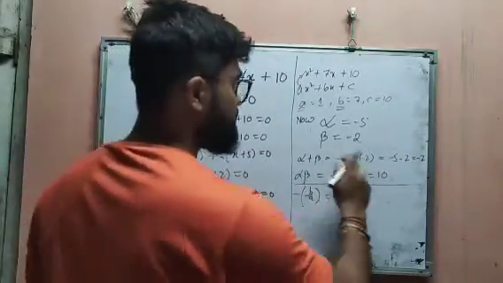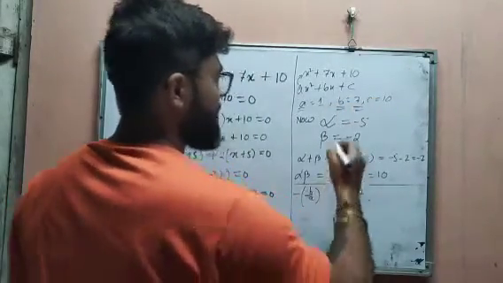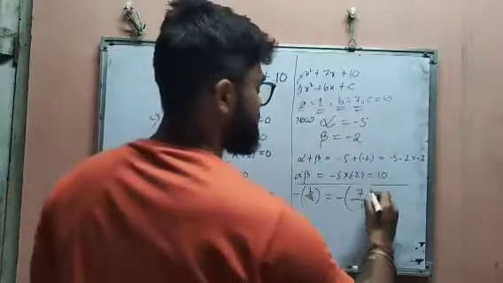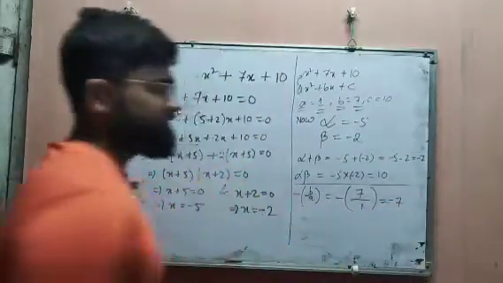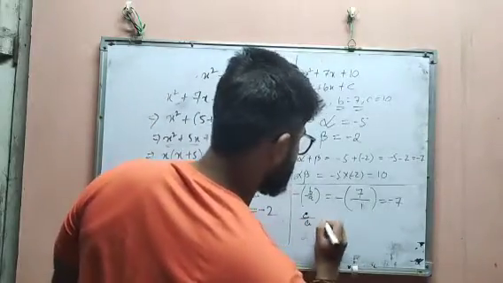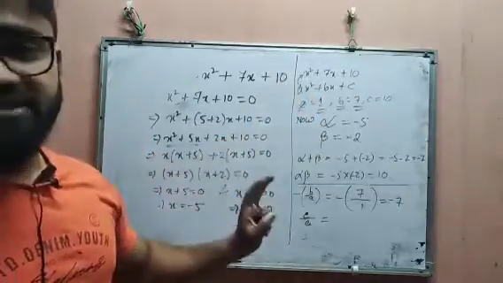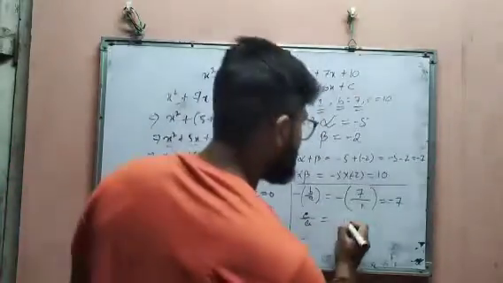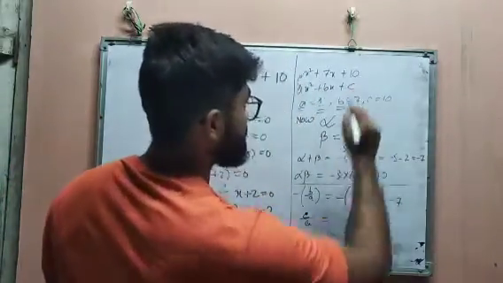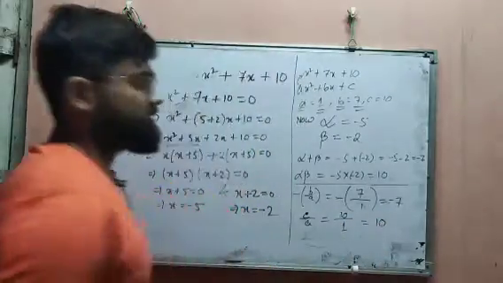Okay, after that, b value we are getting what? 7, and a value 1, so we are getting what? Minus 7. Then again c by a, that is the constant term. c was what? Constant term, and a is what? Coefficient of x square. So we are getting what? c value 10 and a value 1, so directly 10.